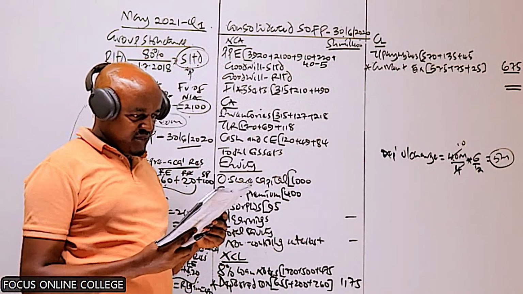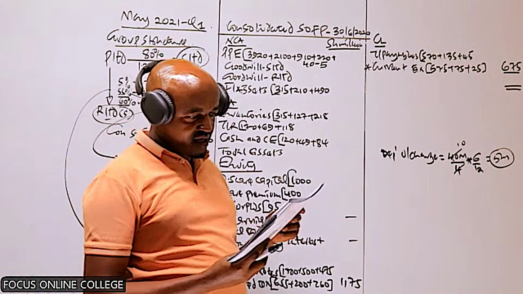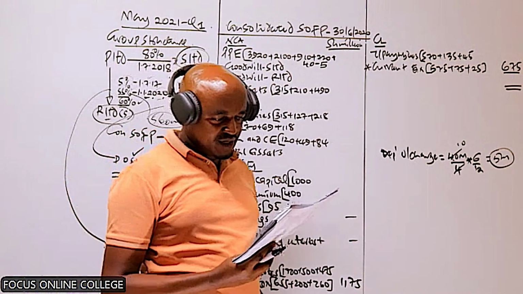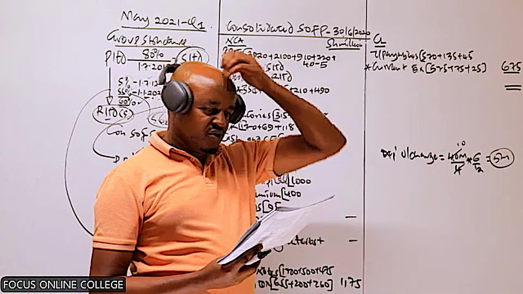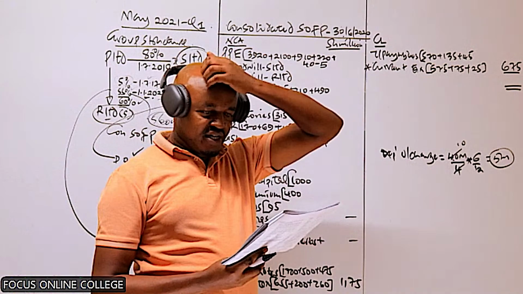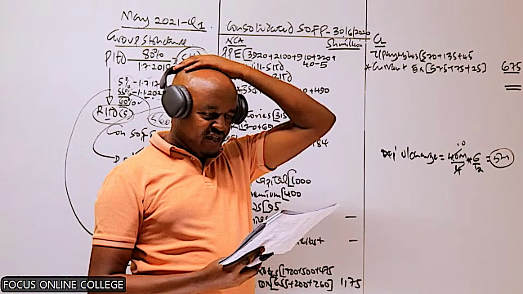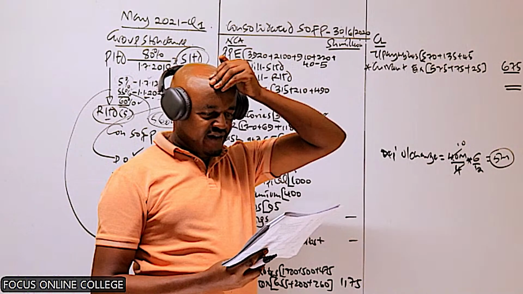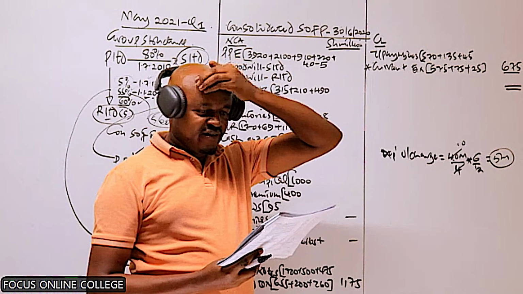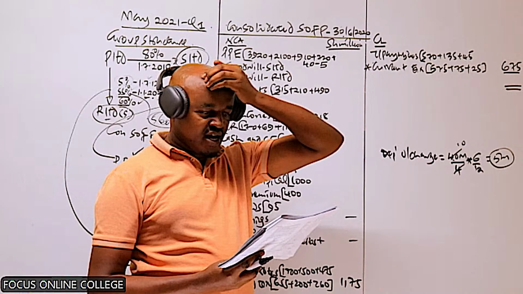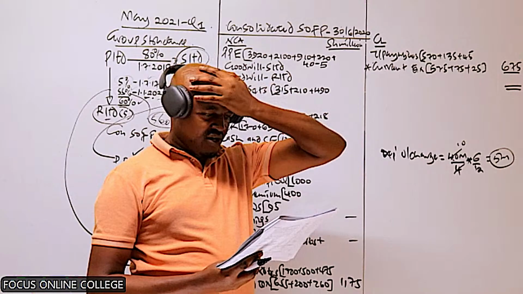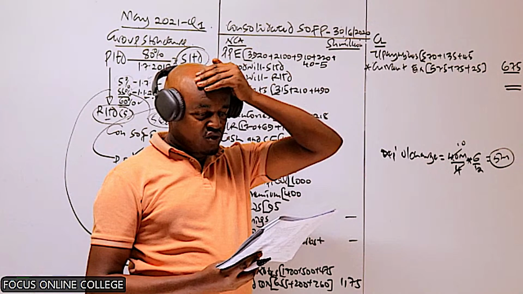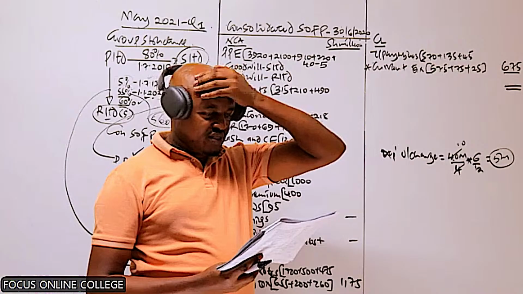And then in note number 3, we are told that it is the group policy to measure non-controlling interest at fair value. So we are going to compute the goodwill using the full goodwill method. You are told the fair value of the non-controlling interest in S is 525, and the fair value of the non-controlling interest in R is 315. That one will be used in the computation of goodwill. Now, there is a note we are going to skip because of time. I'll show you this in our next class.